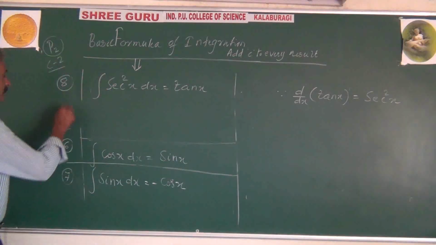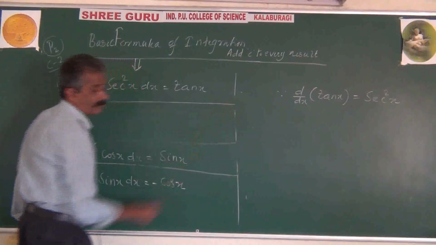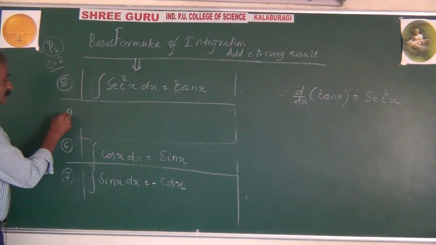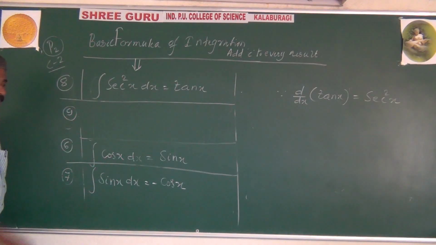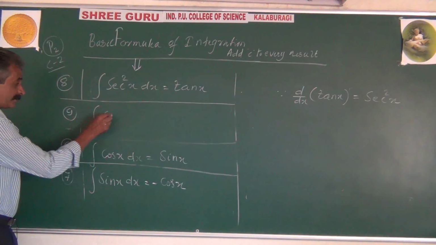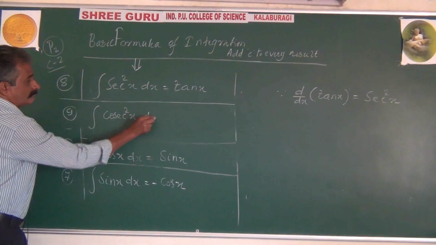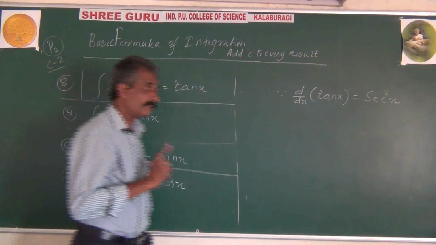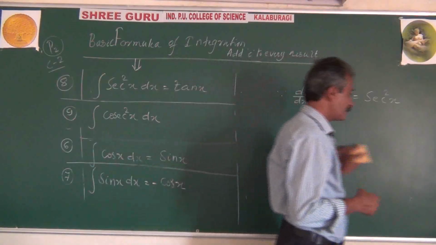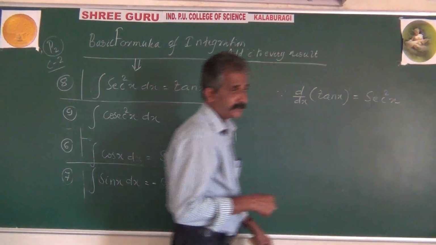Ninth formula. After every formula, please put a horizontal line. Ninth one, the integration of cosec square x. Recall, what's the differentiation of cot x? Differentiation of cot x is minus cosec square x.